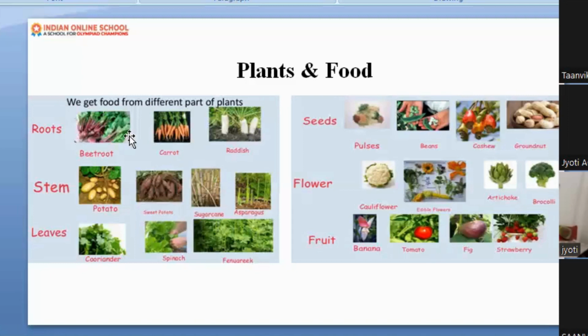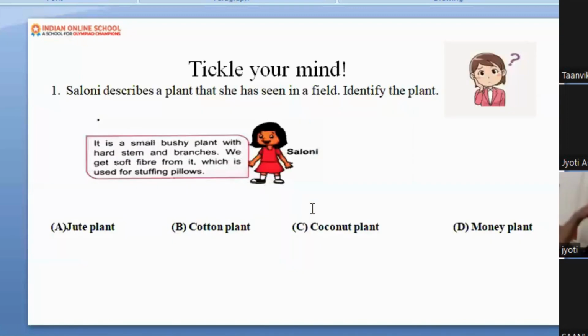Okay, now let's move ahead with the other slide, because now Tanvika has many things here. Now Tanvika is able to answer the question I'm going to ask. Yes, Tanvika, are you ready? Should I ask you the question then? Okay, Tanvika is nodding her head. That means she is ready.